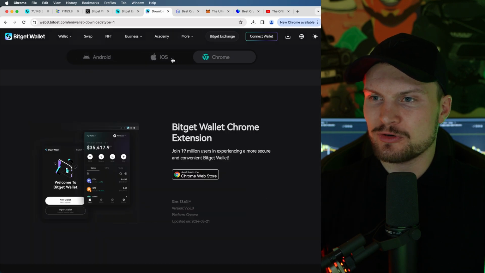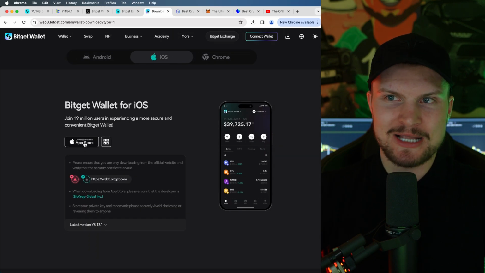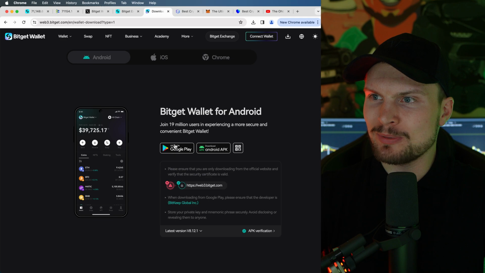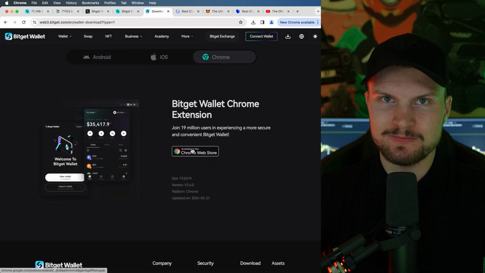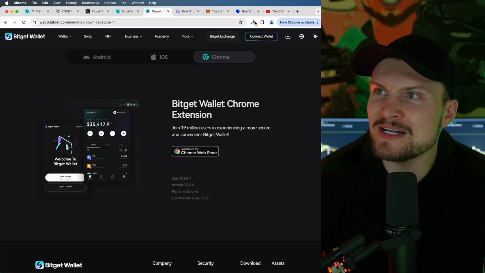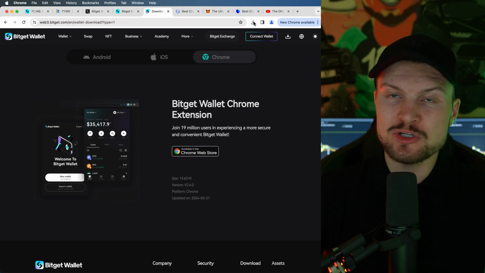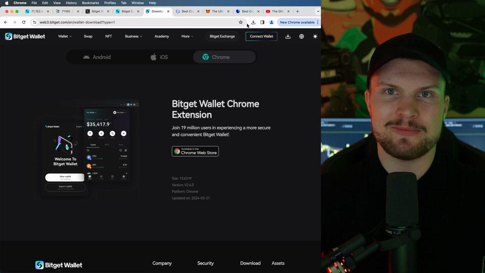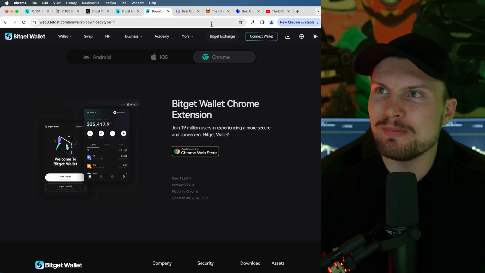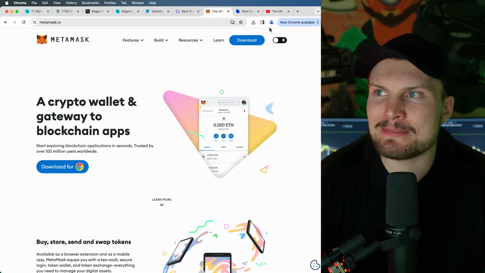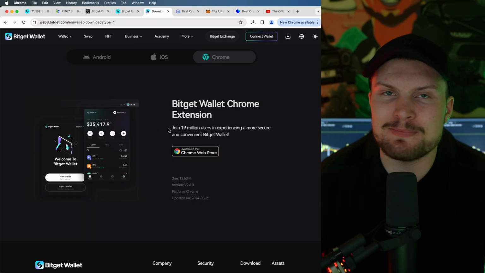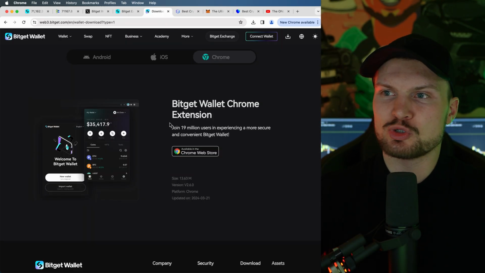So first, select your version, then download it, for example, App Store, or here in the Google Play Store or Android Store, or also you can have it as a Chrome extension. So for example, you will have the wallet showing up here in your browser directly, which also is very helpful. This is very similar to MetaMask. So if you are already a crypto user, it's going to be the exact same thing and same experience. However, the BITGET wallet is a bit better in the user interface and also in their functions.